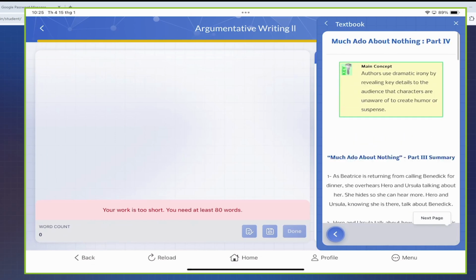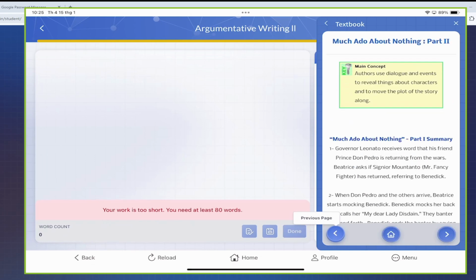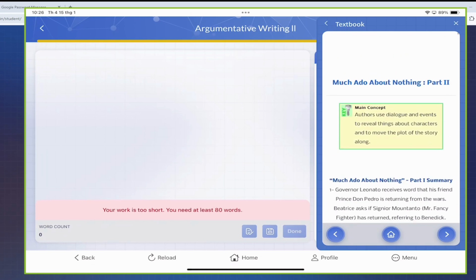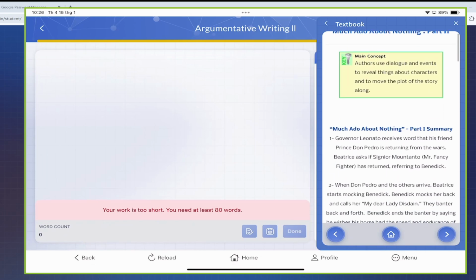Let's move on to part two of Much Ado About Nothing. So, Shakespeare used dialogue and events to reveal things about characters and to move the plot of the story along. So this is basically the main concept, and there's part two about this story.